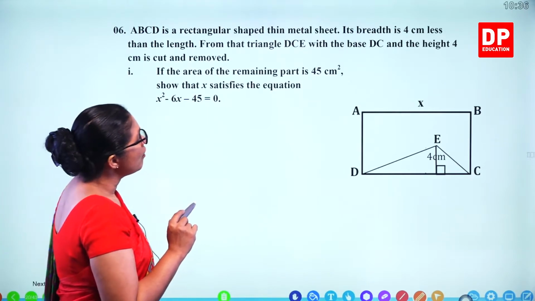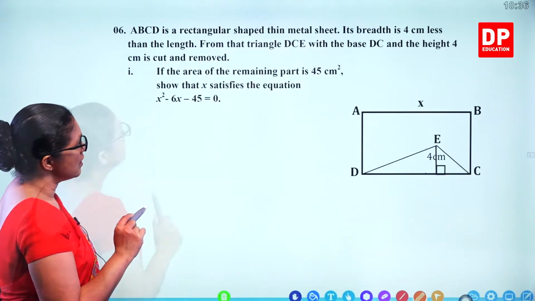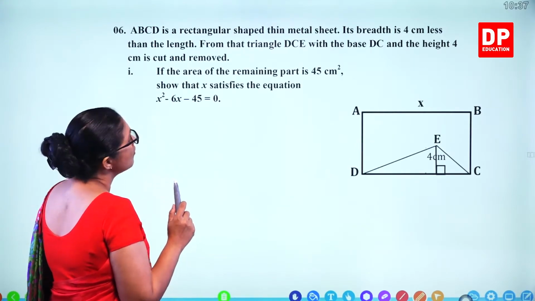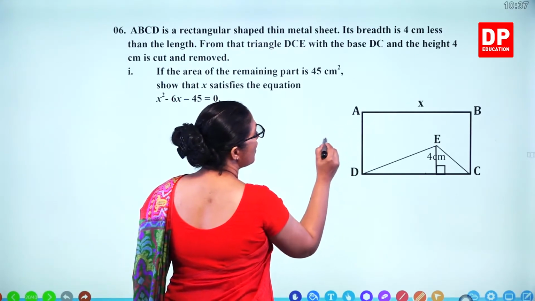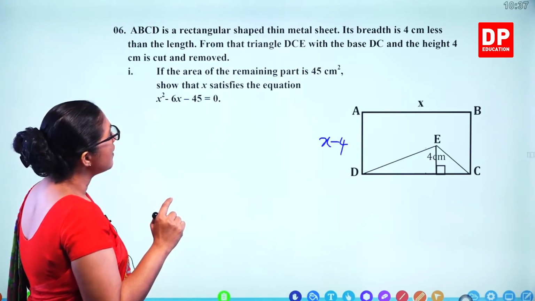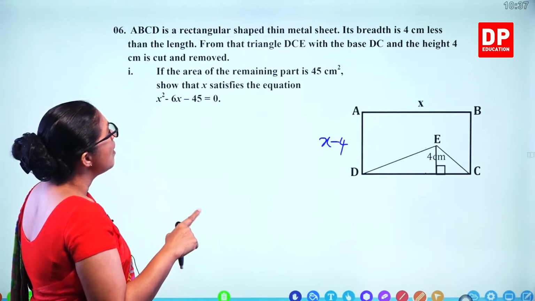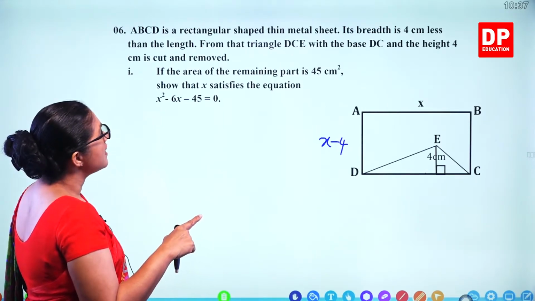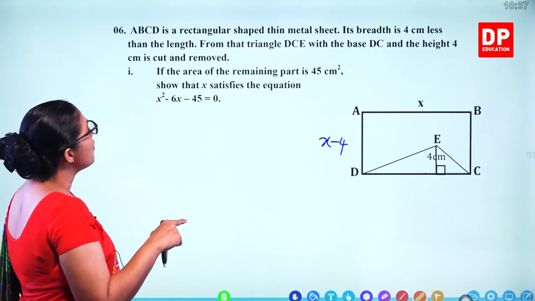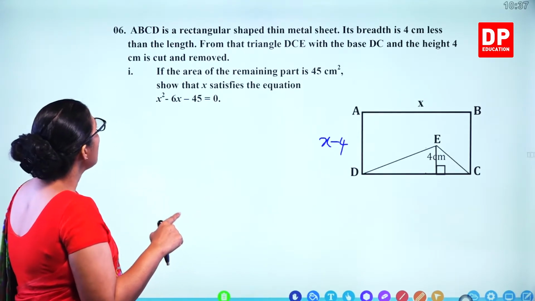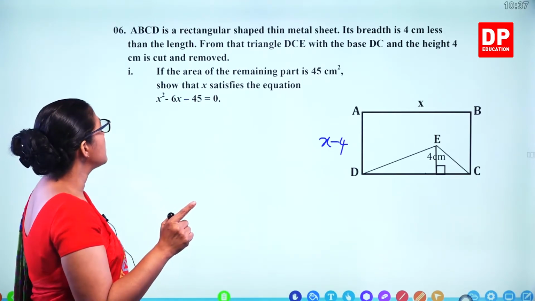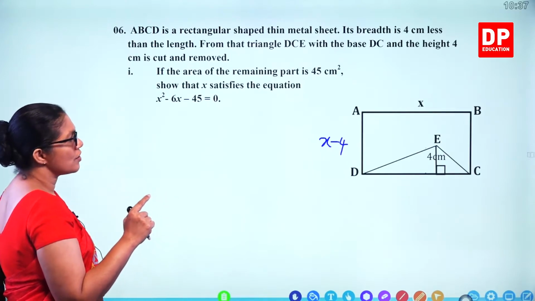ABCD is a rectangular shaped thin metal sheet. Its breadth is 4 cm less than the length. So length is x. So what is the breadth? x minus 4. From the triangle DCE with the base DC and the height 4 cm is cut and removed. If the area of the remaining part is 45 square centimeters, show that x satisfies the equation.